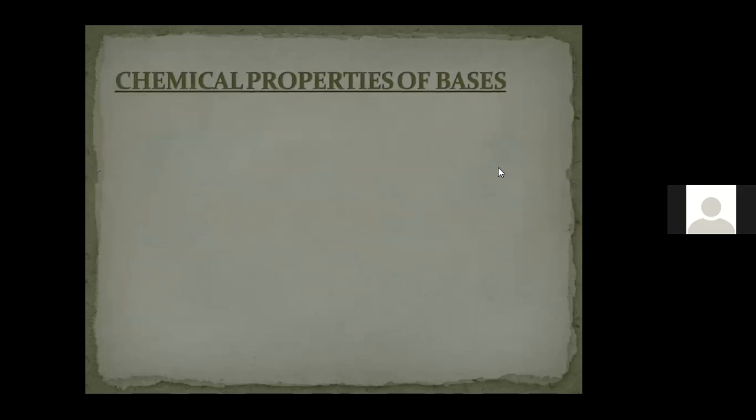Okay, we'll move to the next topic then. The next topic is chemical properties of bases. Similar to the acid, the bases also have chemical properties. The first property of base is similar to that of acid. That is, bases also react with the metal to produce hydrogen gas.